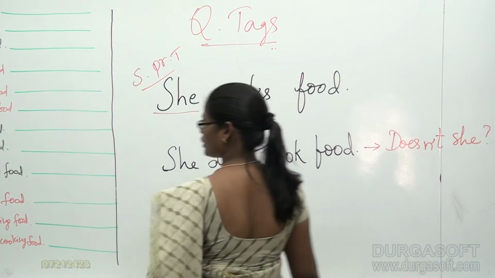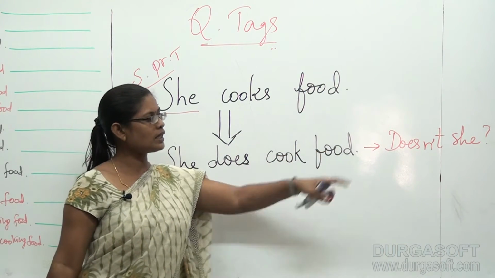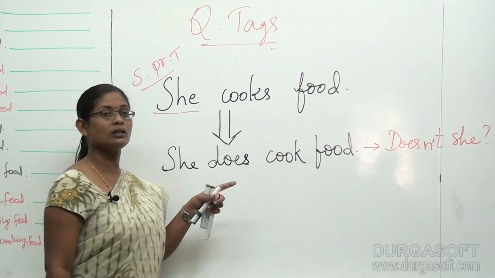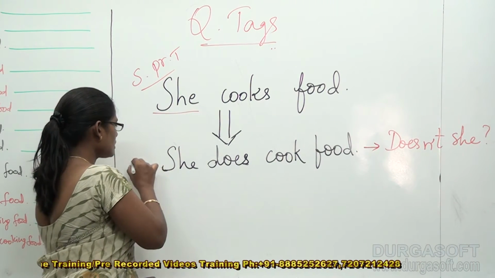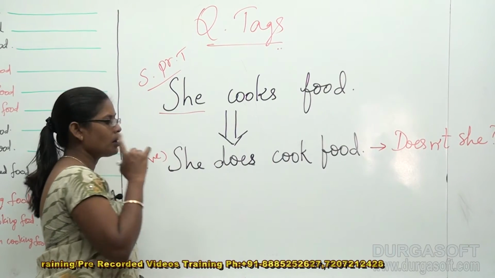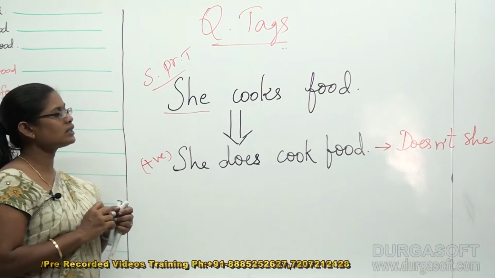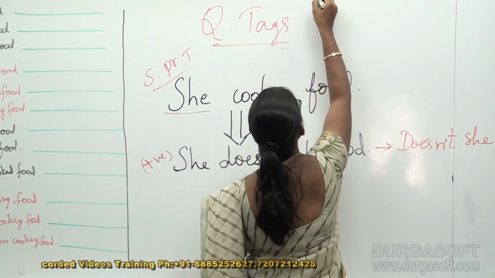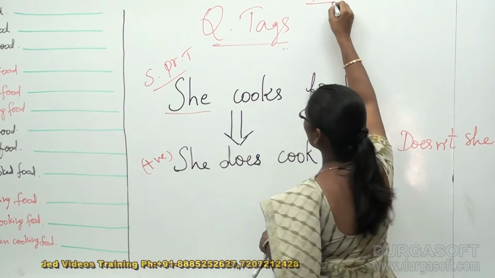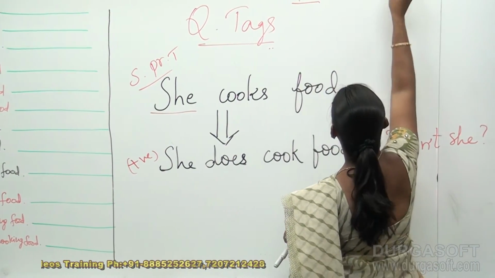This is my question tag. Why do you think I used "doesn't she", and why is it not "does she"? Because this is a positive sentence. Remember, one main important rule in question tags is, for positive sentences we get the question tag in a negative form.